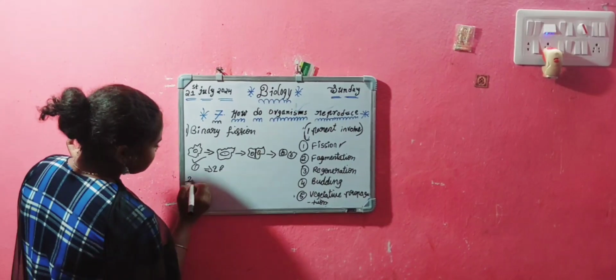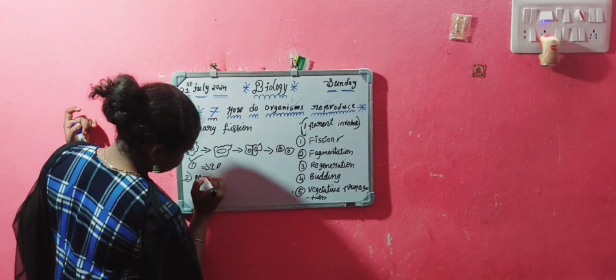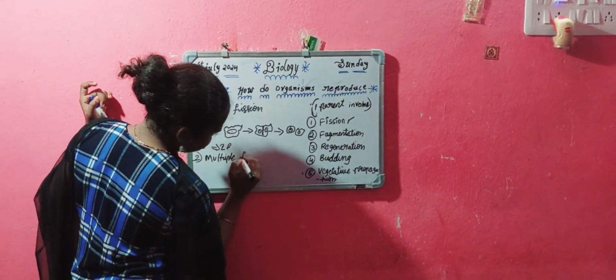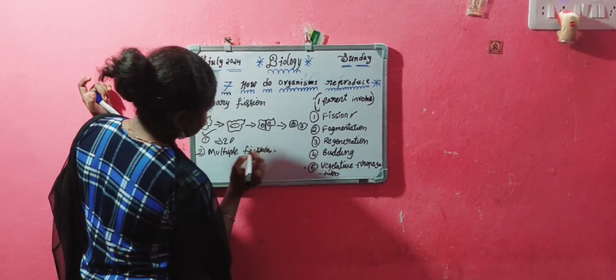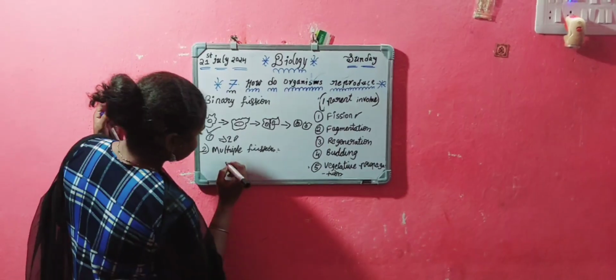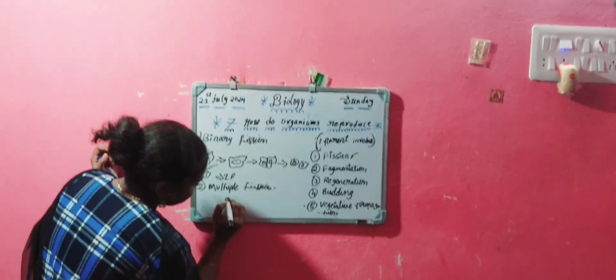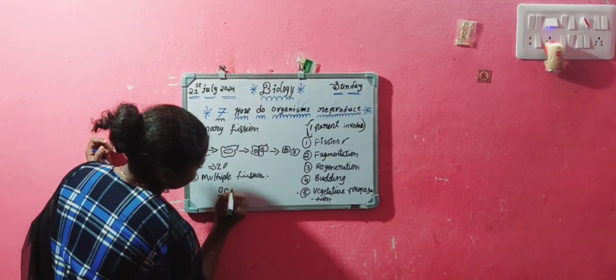And next, we have to see the multiple fission example. Multiple fission example is plasmodium. Here we have so many nuclei in this plasmodium.